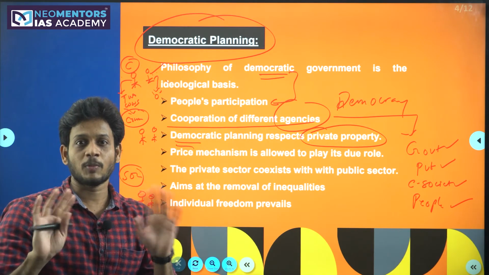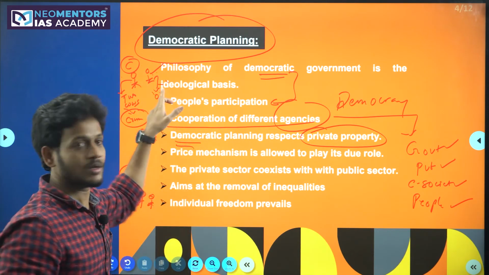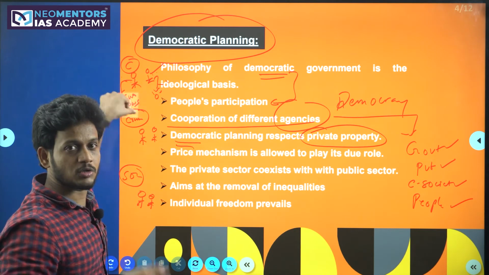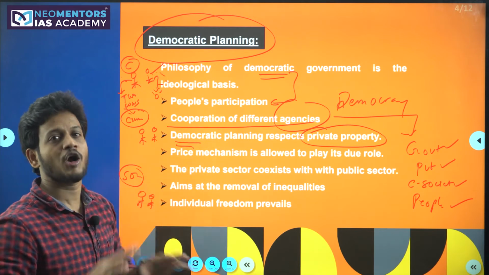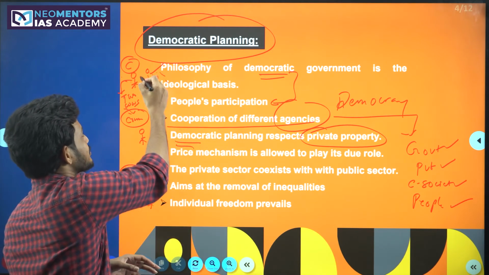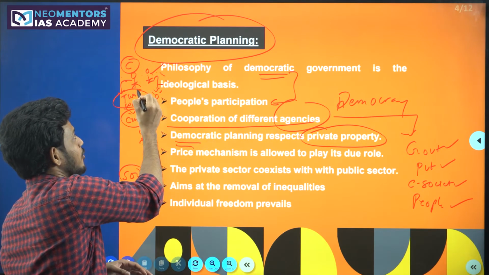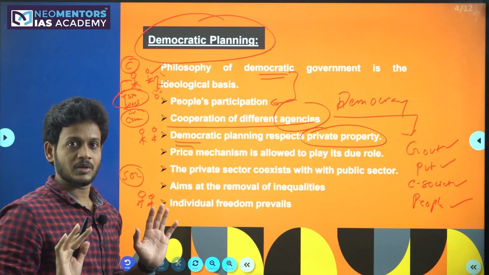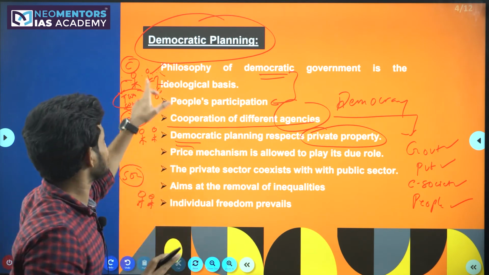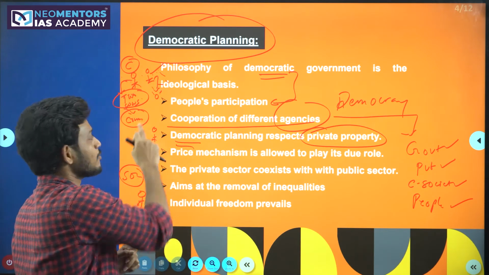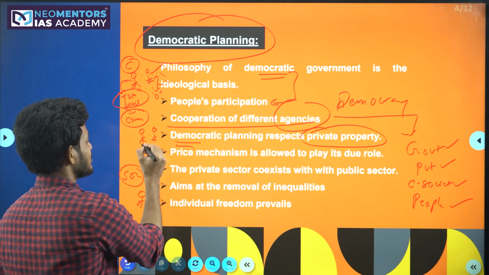But the government won't put its hand in between these two people. Because he has 2 cows, the government will not say anything, like telling him to give 1 cow to the other. The government respects private property. It belongs to him, that's it. If the other person wants a cow, he has to earn it. That is part of the capitalist system. If you come to communism, communism says this.